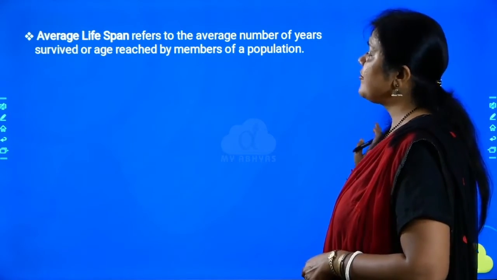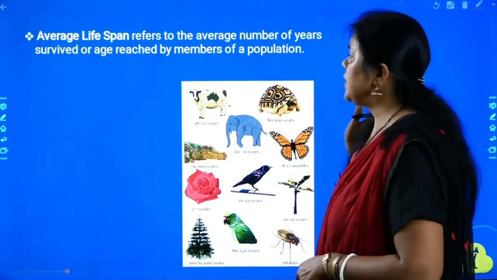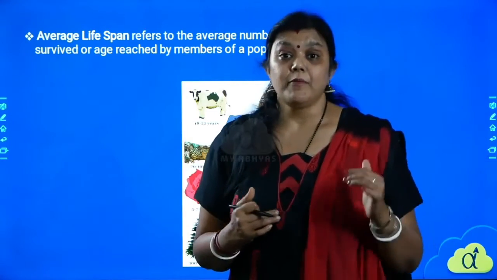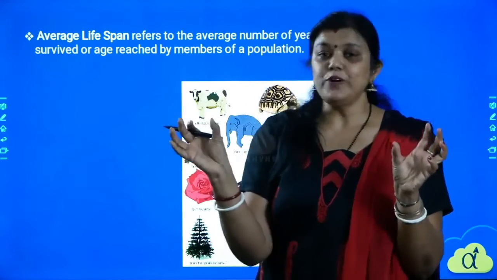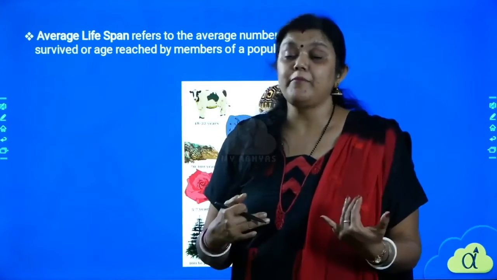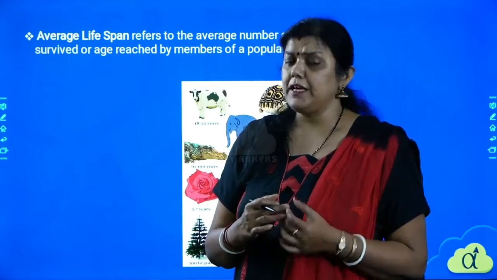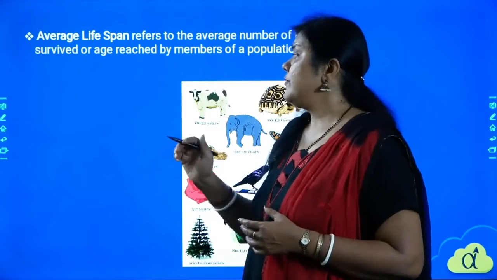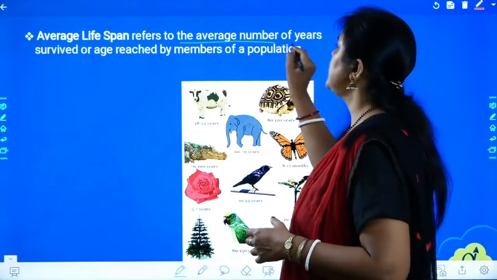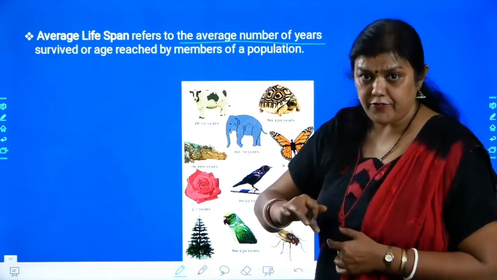Then we have average lifespan. What is the meaning of average lifespan? Average. You have learned average in mathematics, right? Taking all the numbers, adding them and dividing them by the number of units present. That is average. Similarly, average lifespan refers to the average number of years survived.